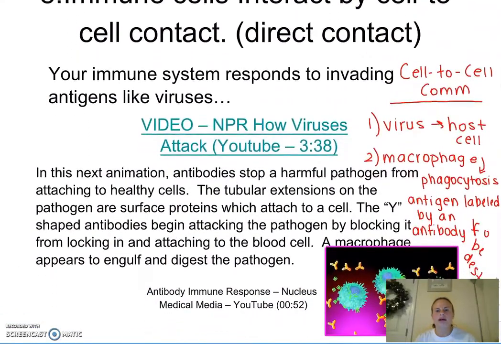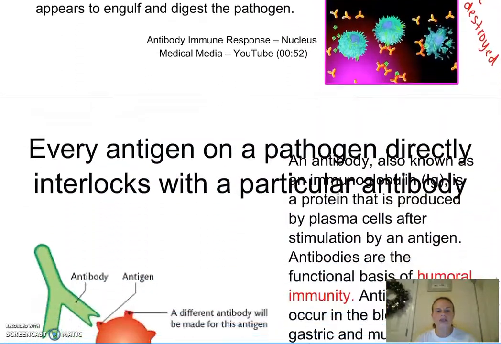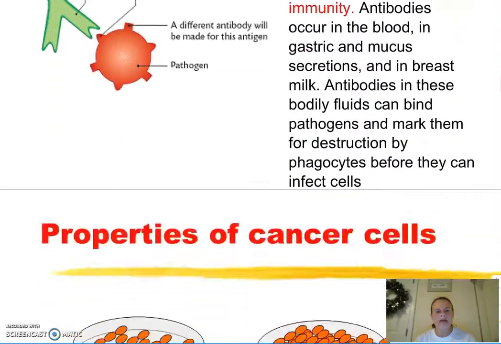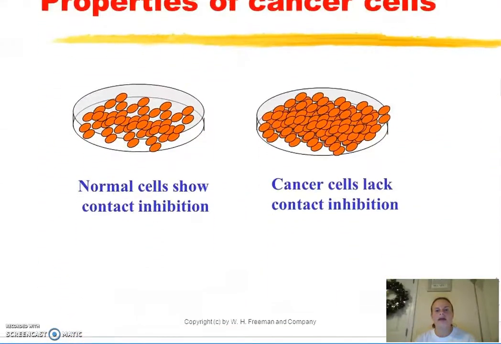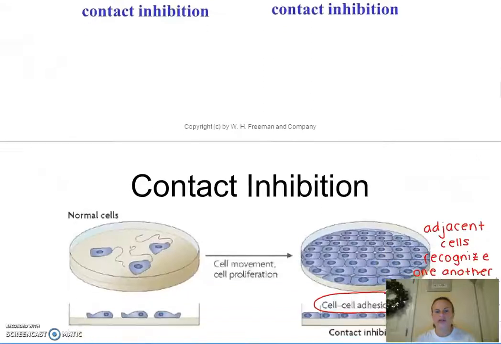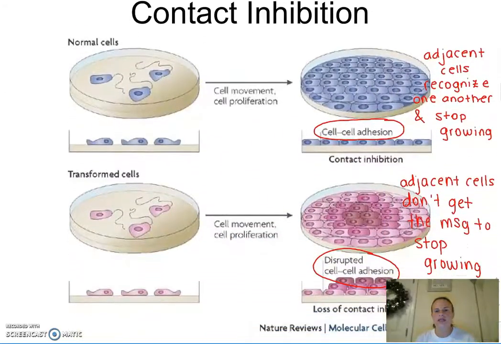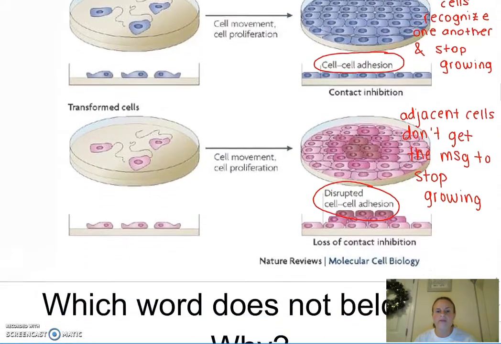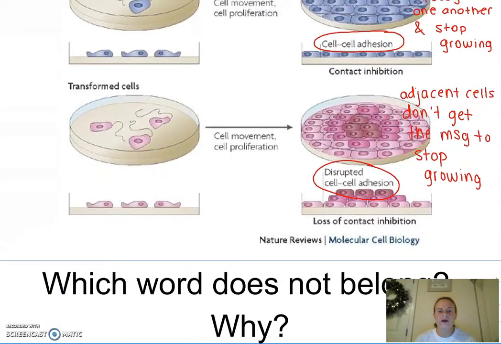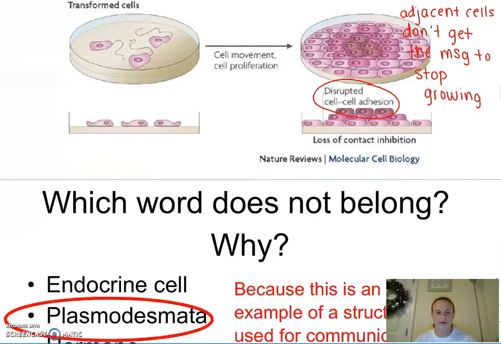Other examples of direct cell-to-cell communication include the virus-host relationship, as well as contact inhibition. So when I have contact inhibition, adjacent cells are able to recognize those oligosaccharides on the neighboring cell and stop growing. However, if I have that loss of contact inhibition, the adjacent cells don't get the message and my cells don't stop growing.